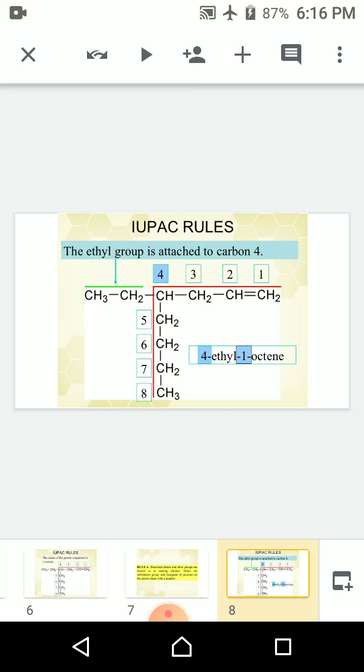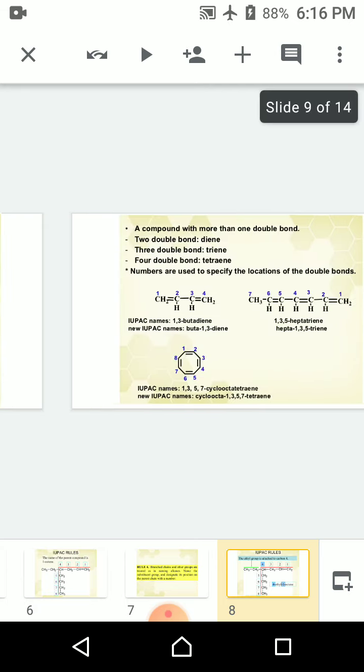In the given example, the longest chain has 8 carbons, that is octene. At the fourth carbon, an ethyl group is attached. So we write 4-ethyl-1-octene. The 1 is mentioned here because the double bond is present at the first carbon. That's why we say it is 4-ethyl-1-octene.